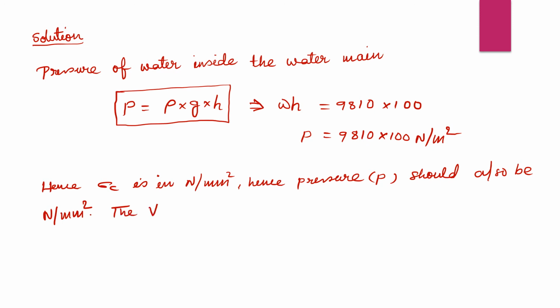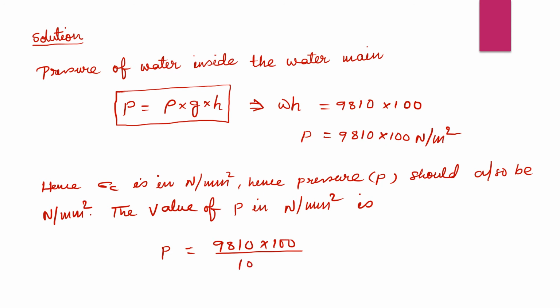So the value of P in Newton per millimeter square is P equal to 9810 into 100 divided by 1000 squared. Now we got 0.981 Newton per millimeter square.